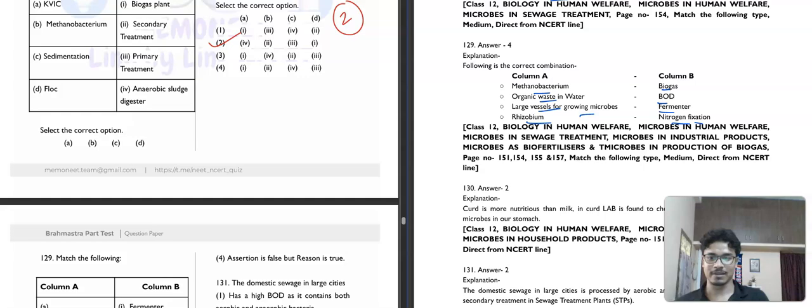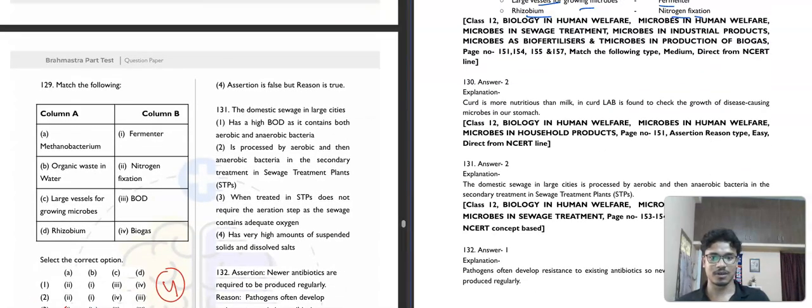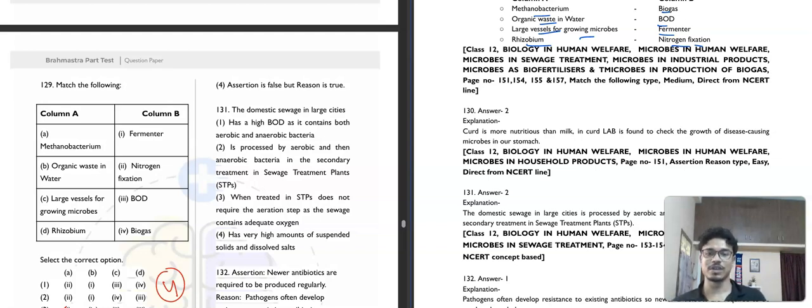Then question number 131. What it is saying is that the domestic sewage in large cities has a high BOD as it contains both aerobic and anaerobic bacteria. It is processed by aerobic bacteria and then by anaerobic bacteria in the secondary treatment in a sewage treatment plant. It is correct. So when treated in STPs it does not require aeration. Obviously it needs aeration still. There's a high amount of suspended solids, and so the second option here is the correct answer.